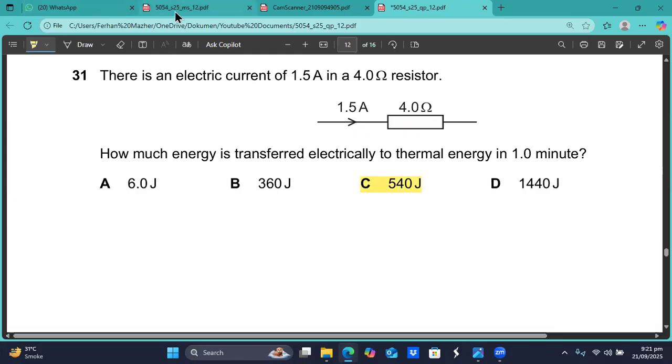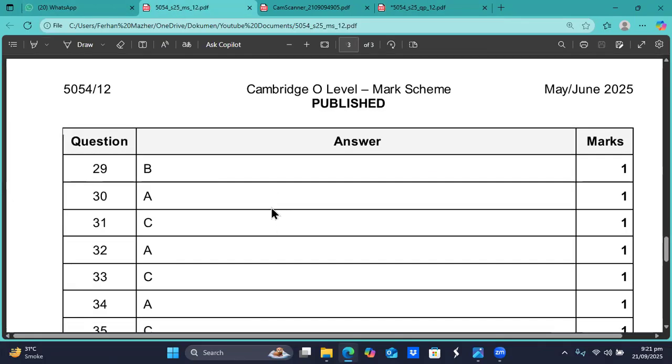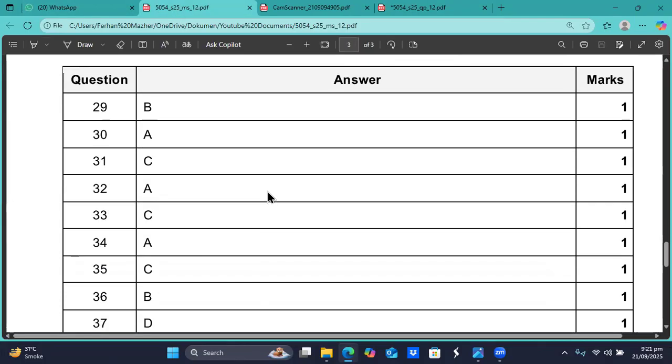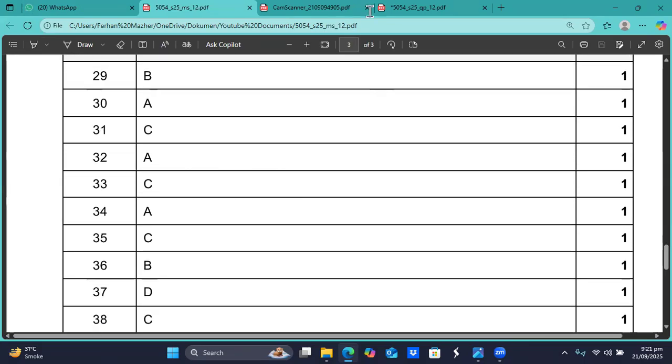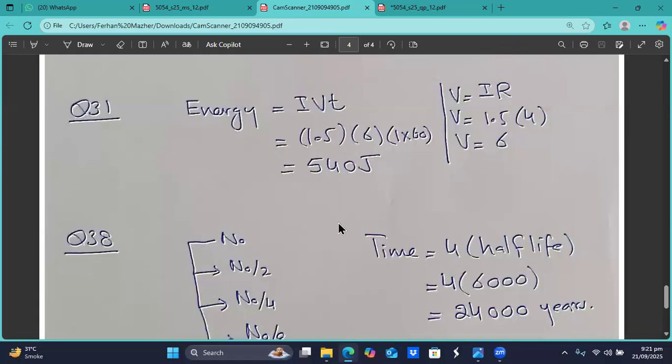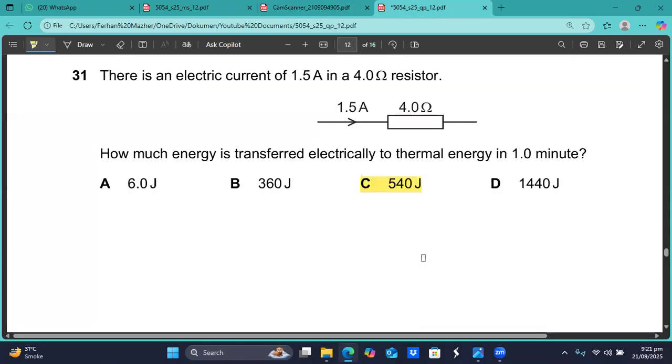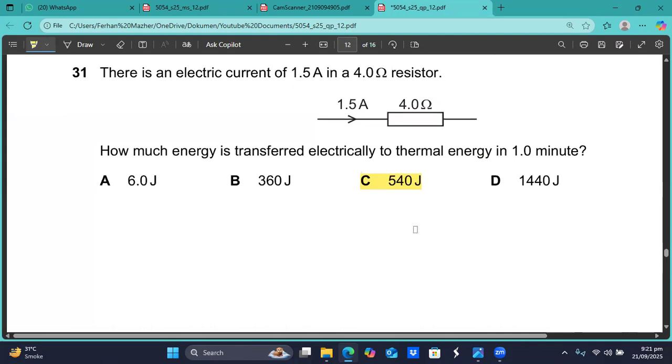So C is the option, sir. Question number 31, C is the right option. First we did this calculation, then this one, and we came to know that 540 joule is the electric energy.